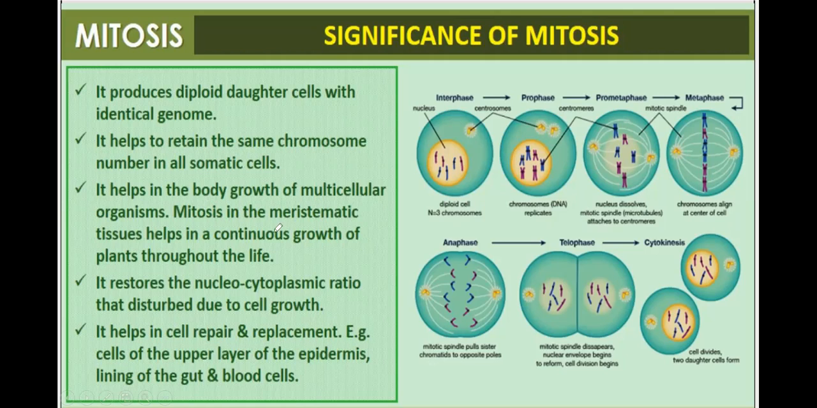Mitosis occurs in the meristematic tissue. Meristematic tissues are tissues which are capable of growing. They help in continuous growth of the plant throughout life. It restores the nucleocytoplasmic ratio that is disturbed due to cell growth. It helps in cell repair and replacement, for example, cells of the upper layer of epidermis, lining of gut and blood cells.